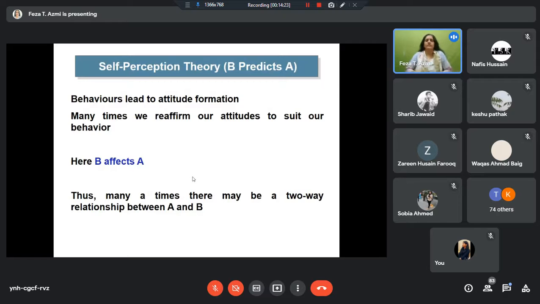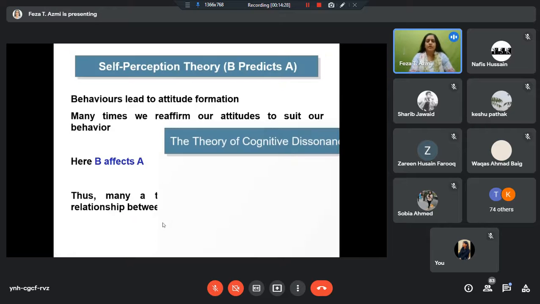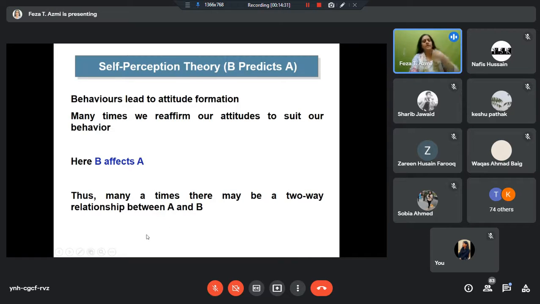Then the reverse thing may happen, which is part of self-perception theory, which says B predicts A. Sometimes you behave in a certain manner, and to justify your behavior, you change your attitude, you change your belief about that thing. So now B starts affecting A. For example, I believed that one should not cheat in class, but maybe because of peer pressure, one day I started copying from my friend, and I cheated, let us say.